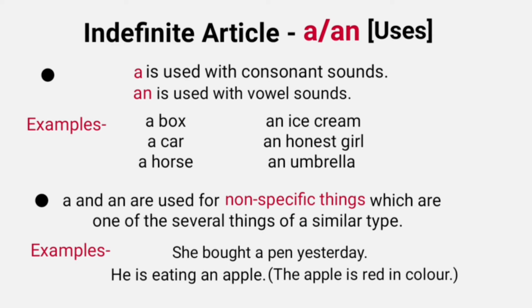Next example, he is eating an apple. This apple is one of the several other apples. But when we say after this, the apple is red in color, it becomes specific. This is the apple he is eating.